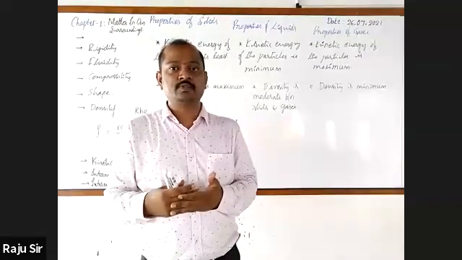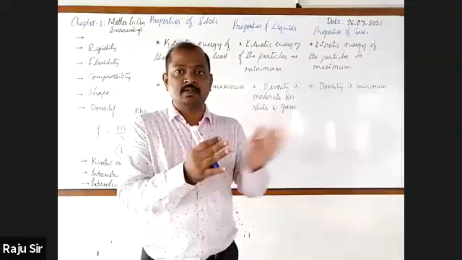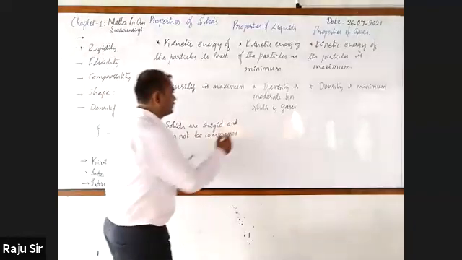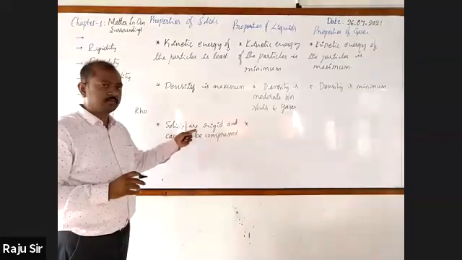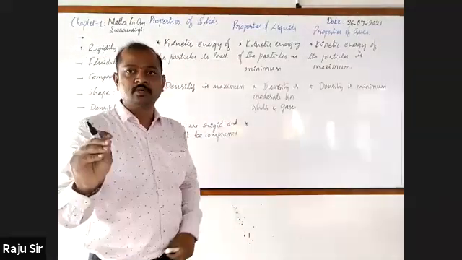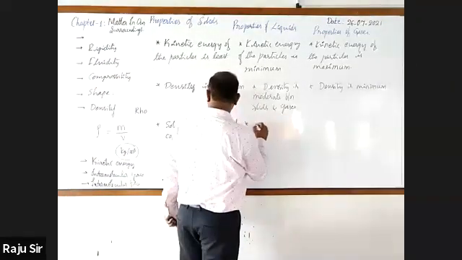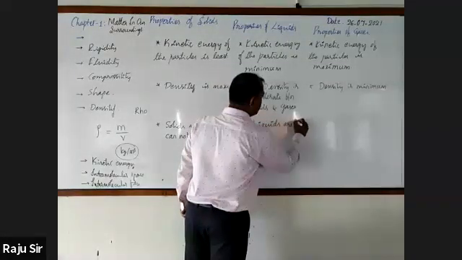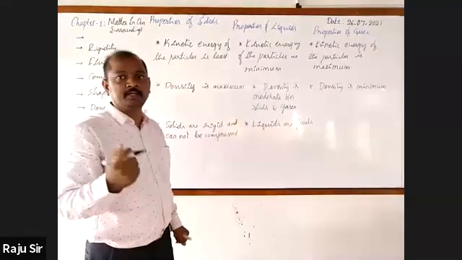You may get confused, so I'll take all the scientific reason questions at the end of the concept. Next, with respect to liquids, what do you write? Liquids are fluids, and fluidity is a property.